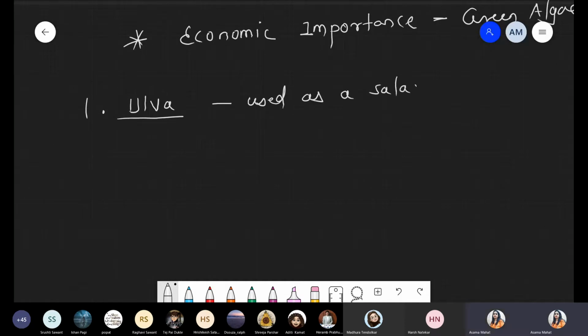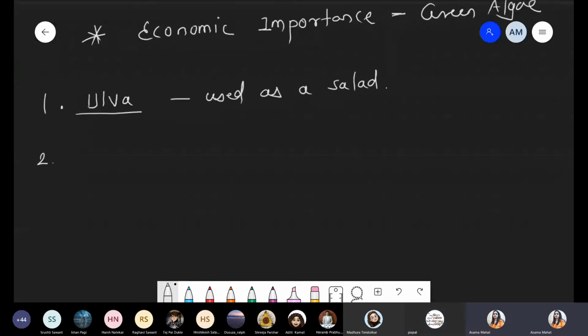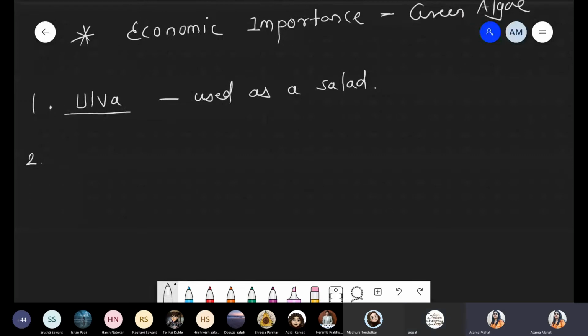We will use it like a salad. As a salad. Excuse me, ma'am. Ma'am, I got disconnected after sexual reproduction. This is now the economic importance of green algae. Okay, ma'am. Ma'am, in red algae only oogamous is present, right? Only oogamous is present. Iso and aniso, both are absent. Okay, ma'am. We are done. Thank you, ma'am. So we are talking about Ulva.